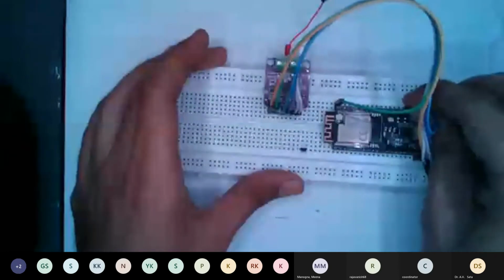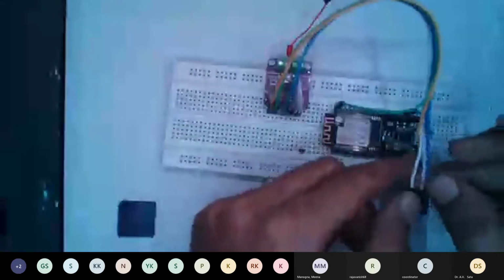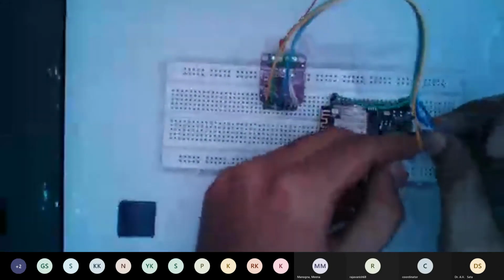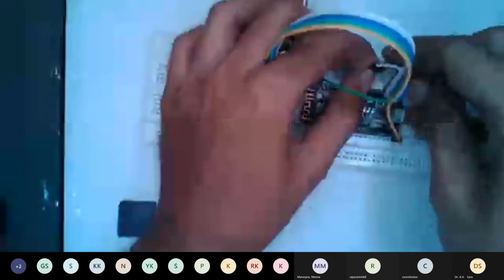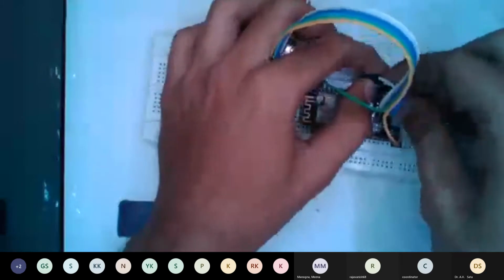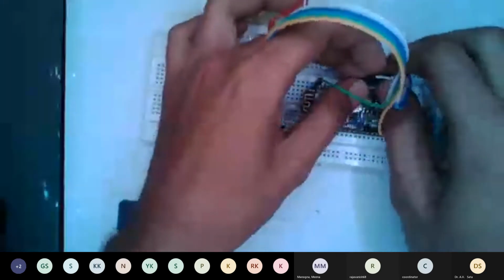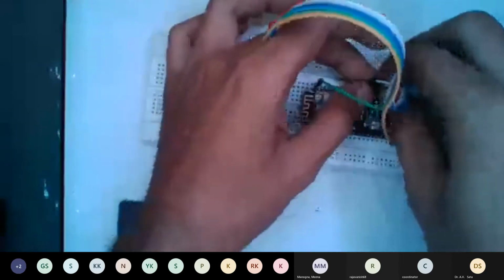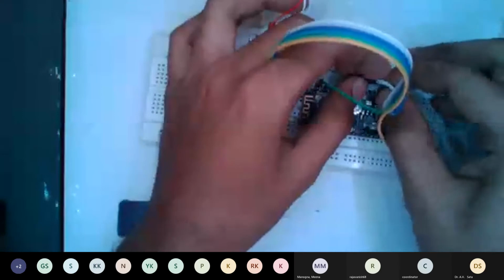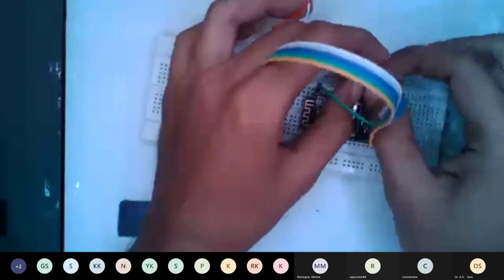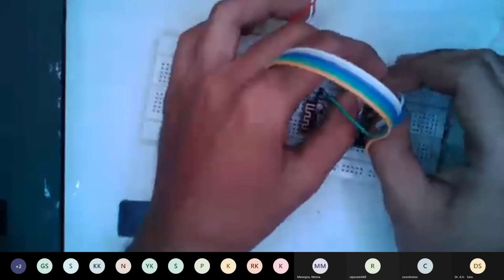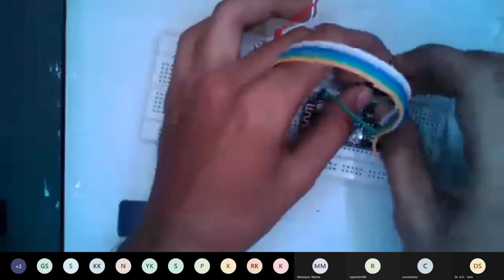CLK will go to pin number 415, purple will go to pin number 2, DI will go to 0.